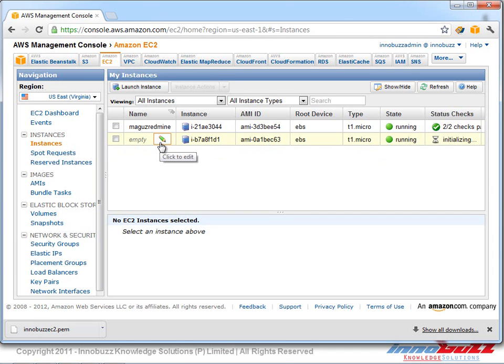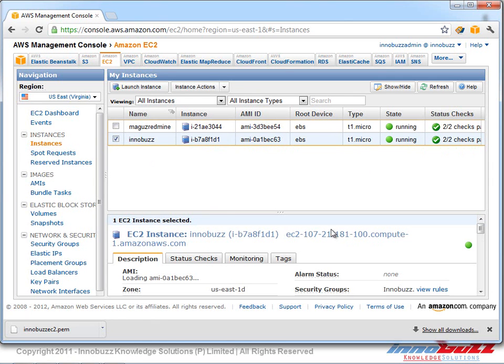Now we can see that the instance is in the running state and the status check is initializing. Here we can mention a name to identify our instance, and I'm going to make it Unibus, and I save it. We need to wait until the initialization gets completed. Now we click on refresh and we can see that the status check has been completed and our instance is running.